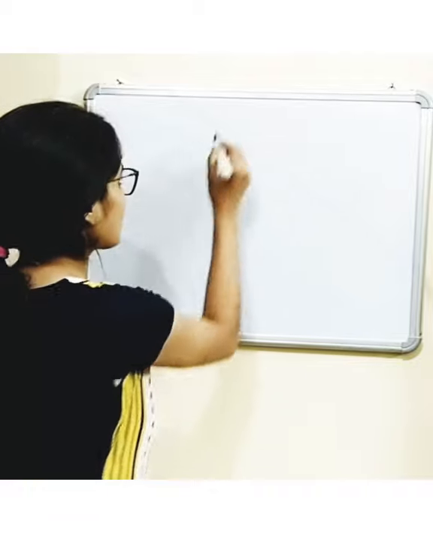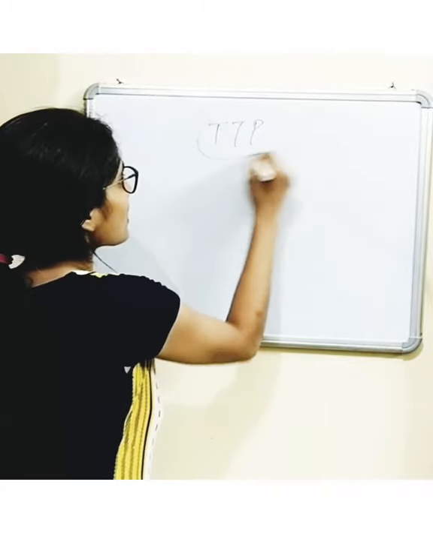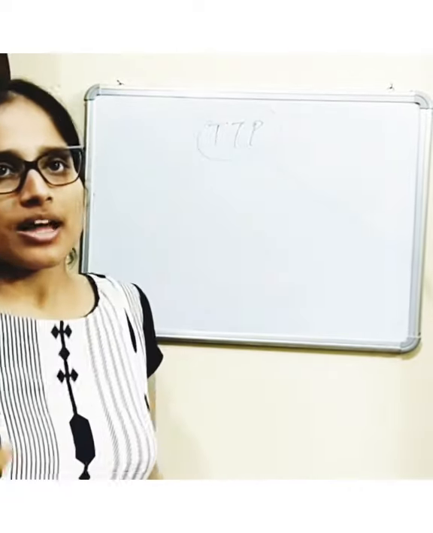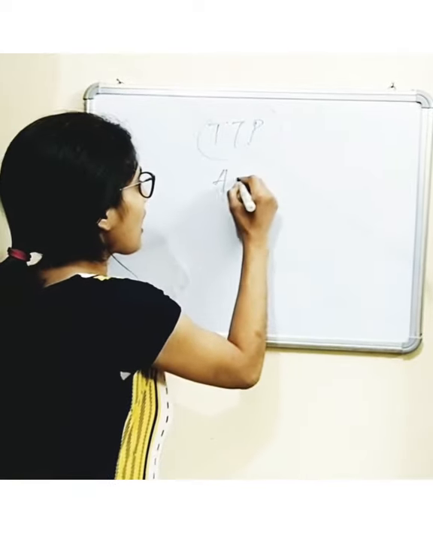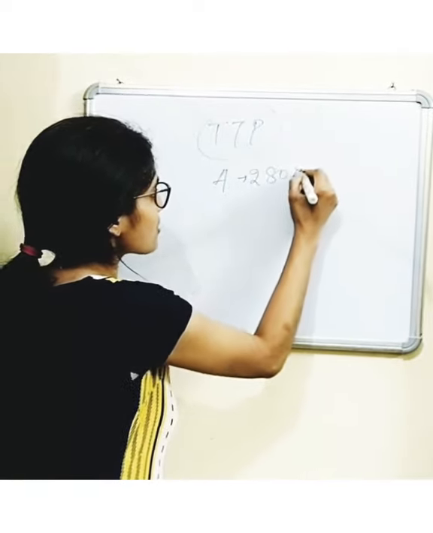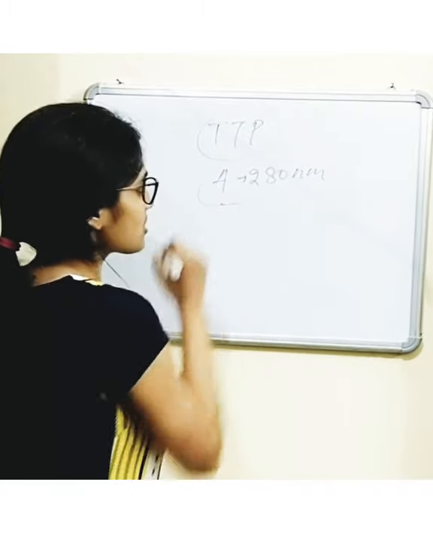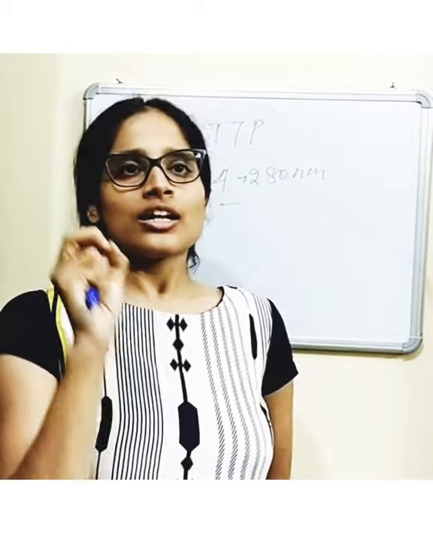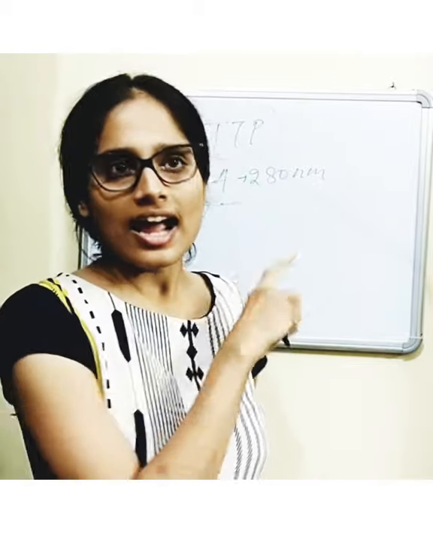To memorize, tryptophan, tyrosine and phenylalanine, these three amino acids give maximum absorbance at 280 nanometers.